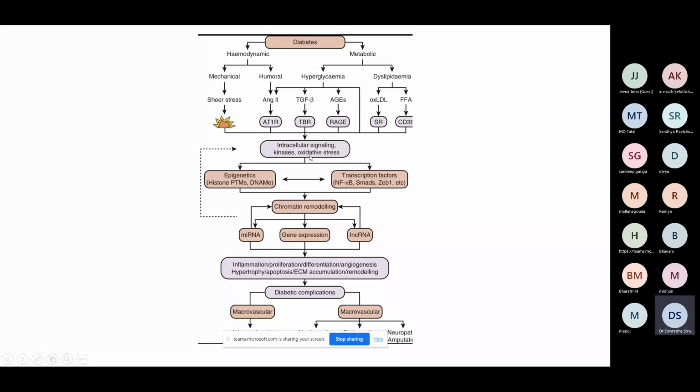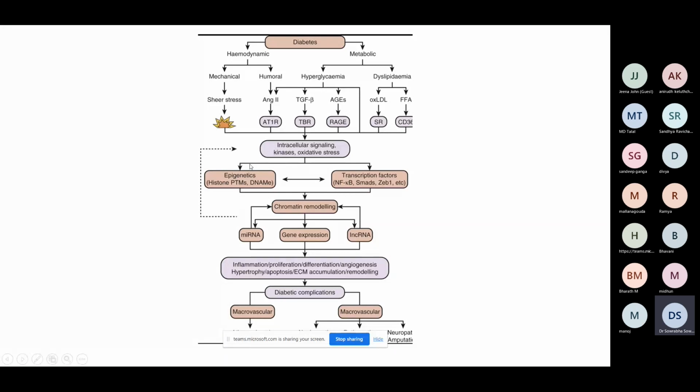This intracellular signaling, how does it happen? If at all you want to know at the molecular level, this is called epigenetics. Epigenetics can actually be a question for you, I think. The term epigenetics means that there is a modification of the histone proteins. I think you remember the DNA model.